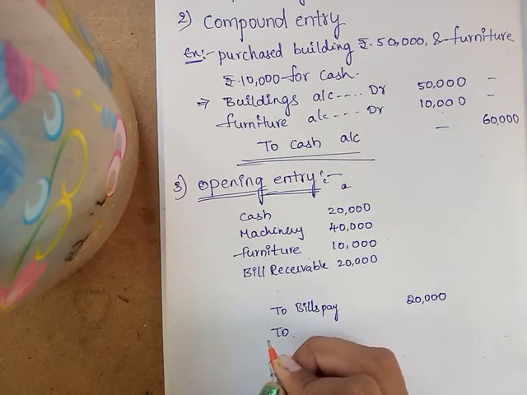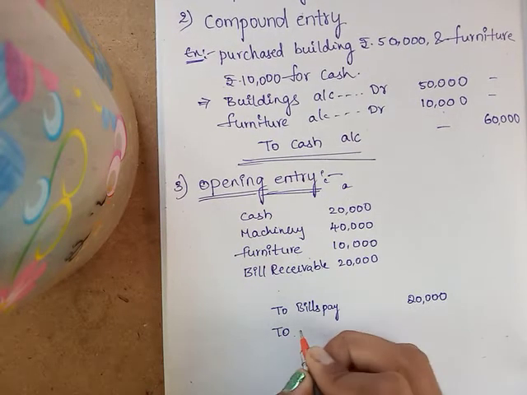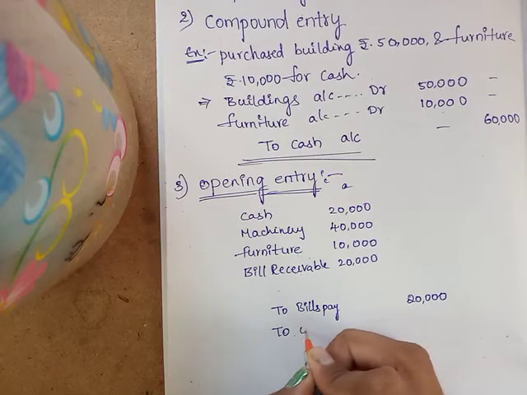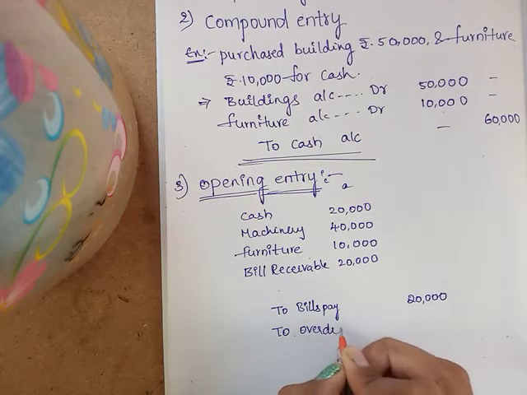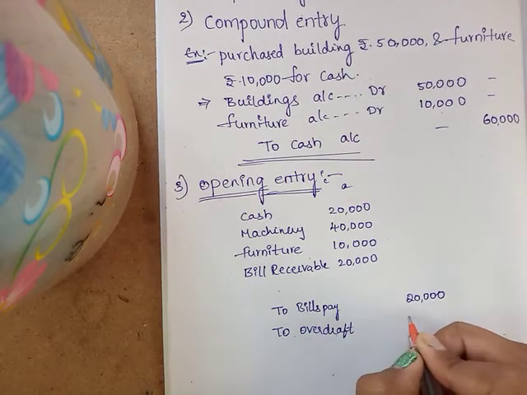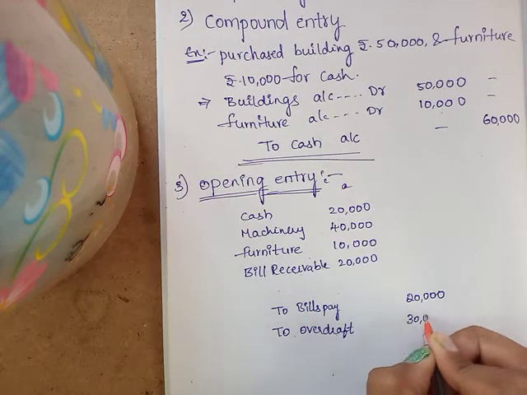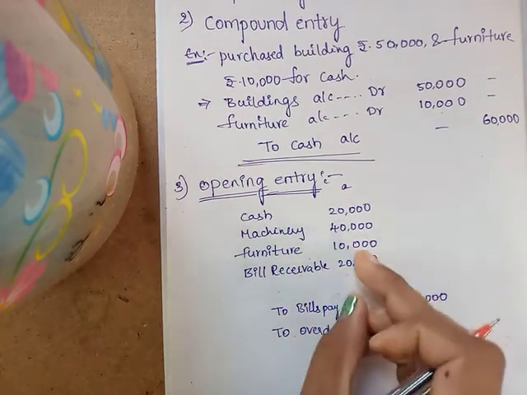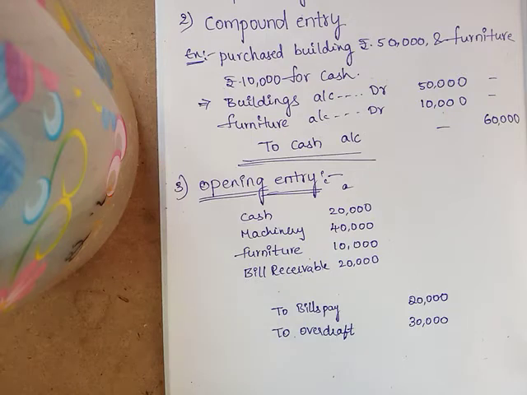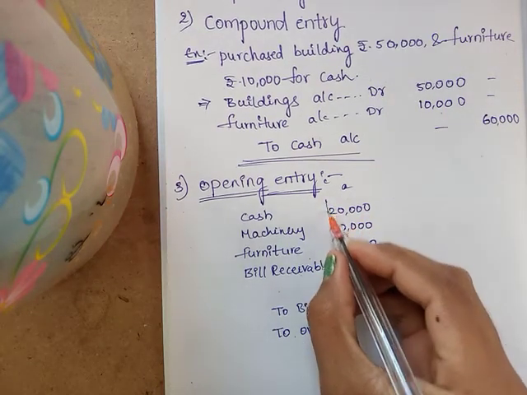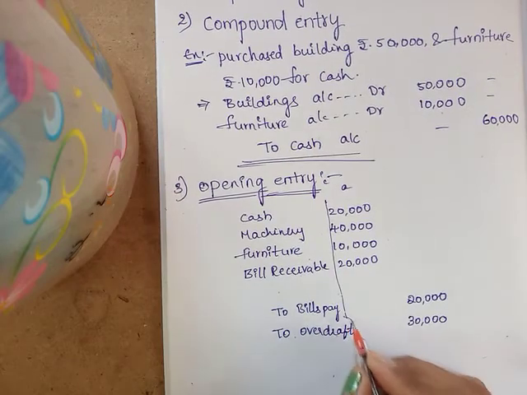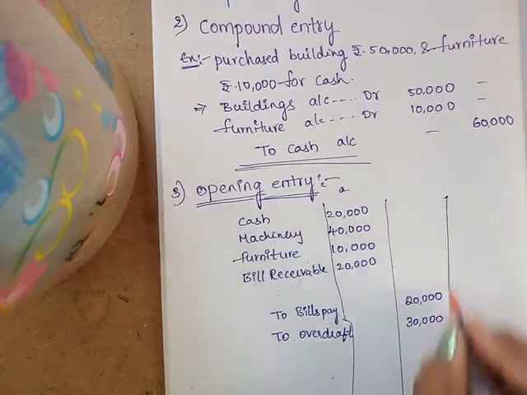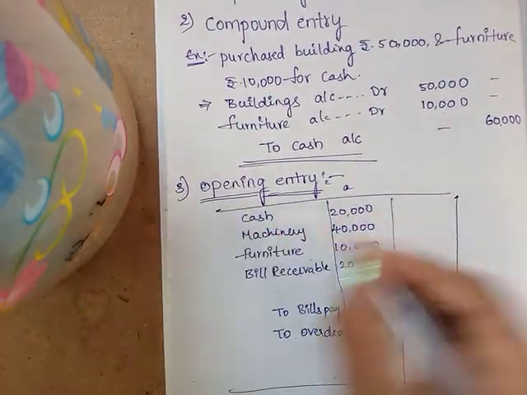To overdraft balance is 30,000. Okay, so these are the asset balances, these are the liabilities balances. Suppose, okay, make it equal. So this is one type of account.